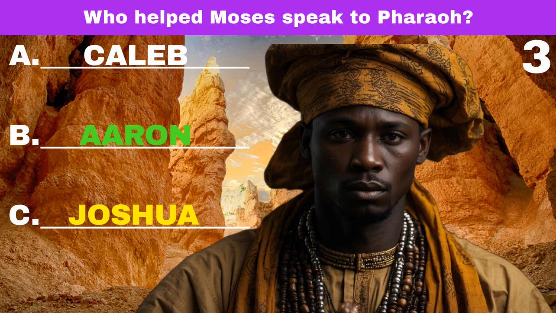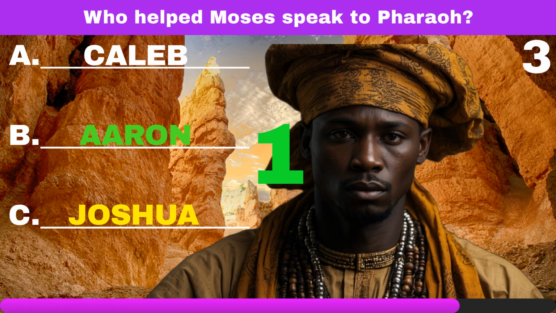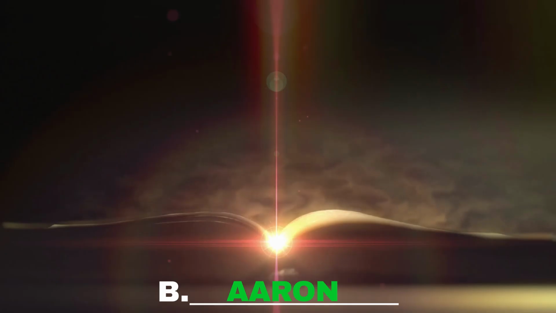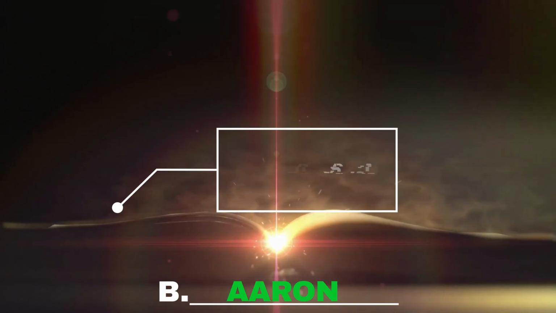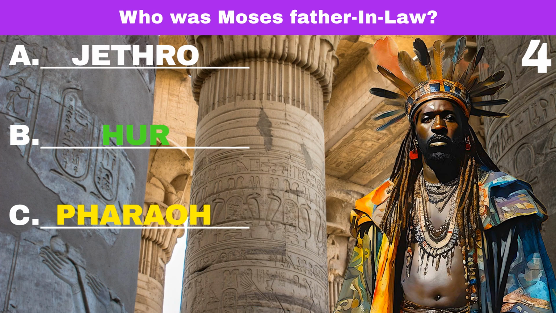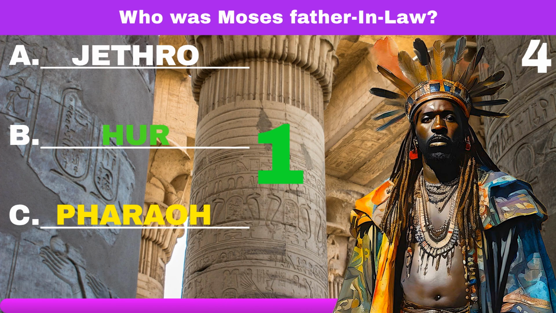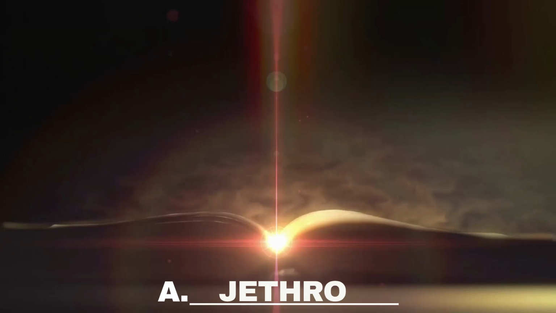Who helped Moses speak to Pharaoh? Aaron. Who was Moses' father-in-law? Jethro.